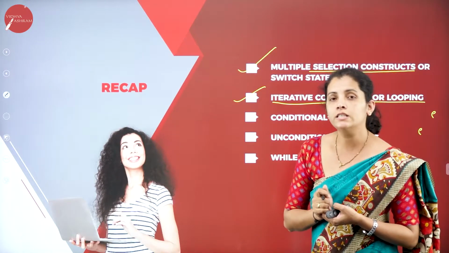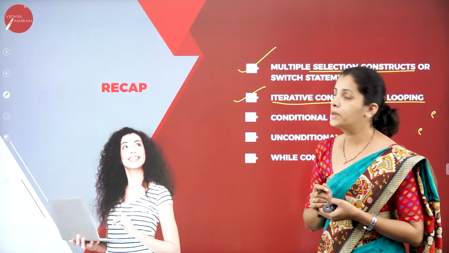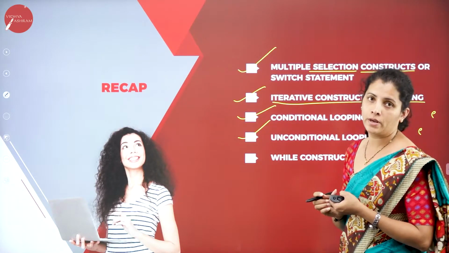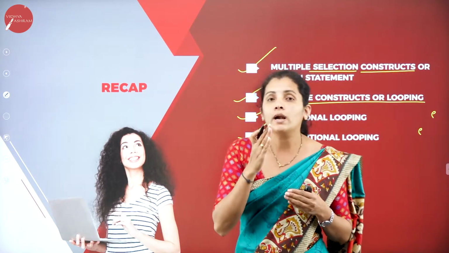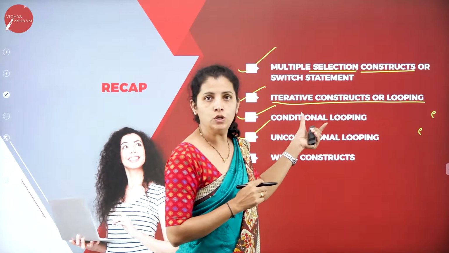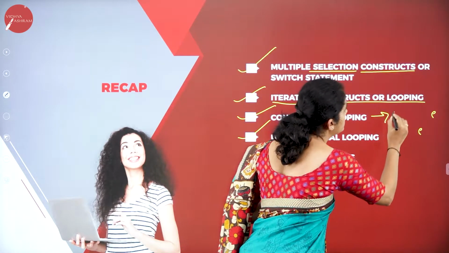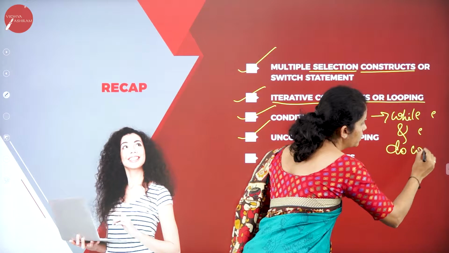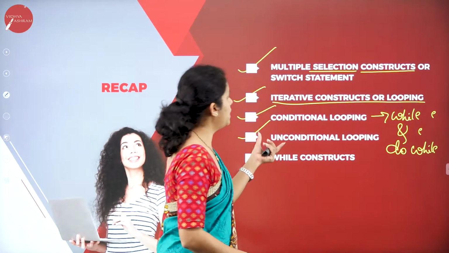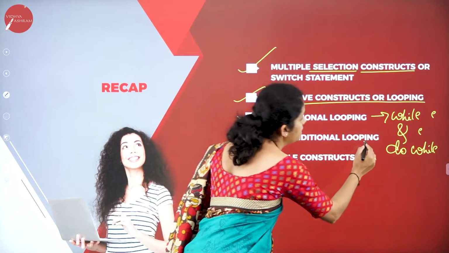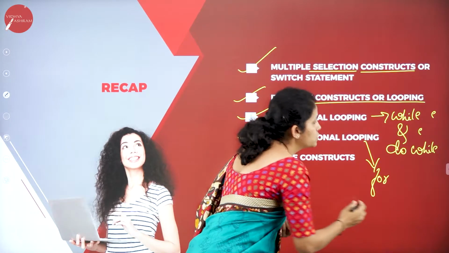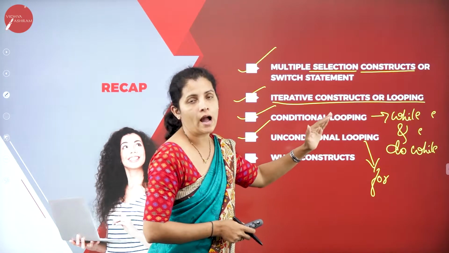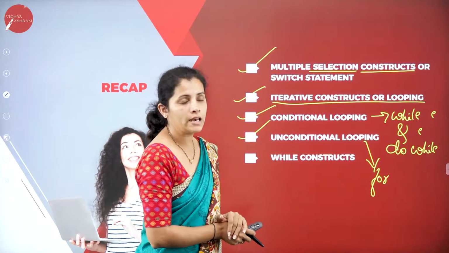Then we had discussion regarding the two types of looping construct, that is conditional looping and unconditional looping. Now tell me, dear students, what are the examples for conditional looping? The examples here are while and do while. Then what about unconditional looping? Here the example is for loop. So these are the three different kinds of looping construct we are going to have in our C++ programming language.